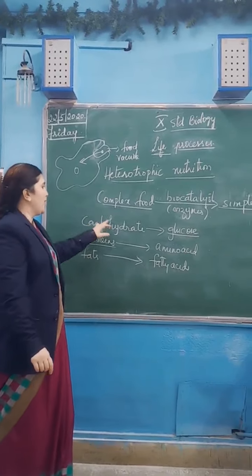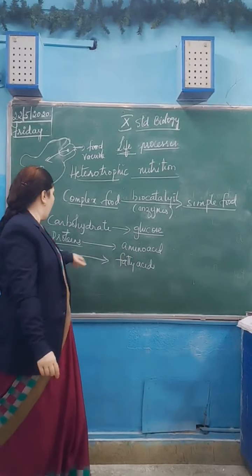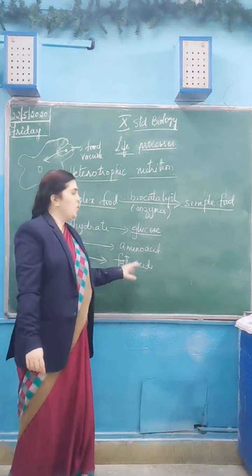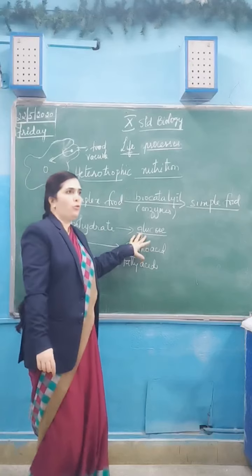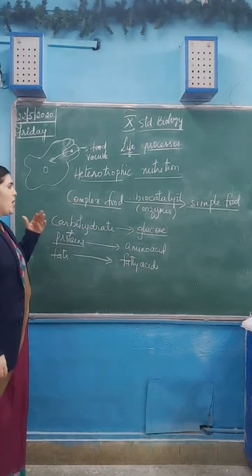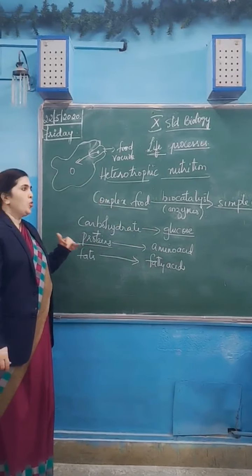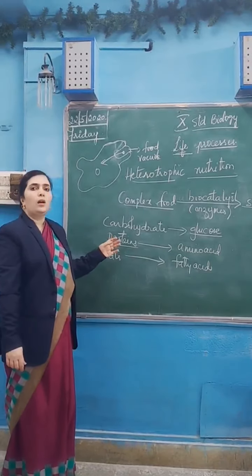Okay, so these are the end products. Carbohydrates to glucose, proteins to amino acids, fats to fatty acids. The final product from each component of the food does not form in one organ only. Starting from the mouth to the last part of the alimentary canal, that is the small intestine.